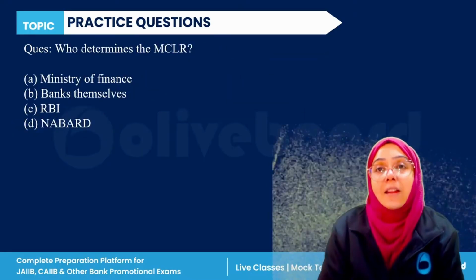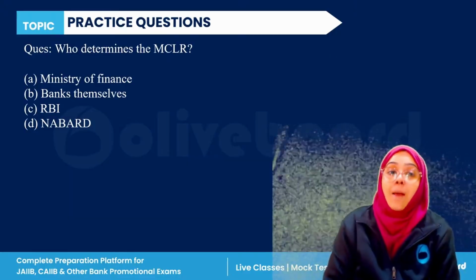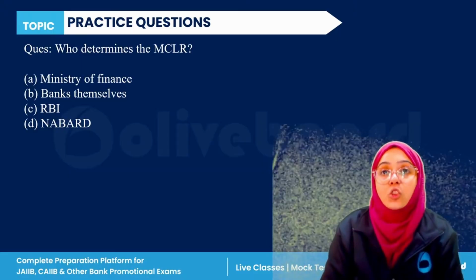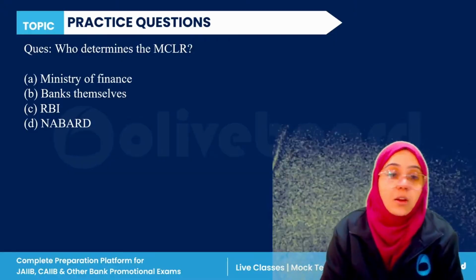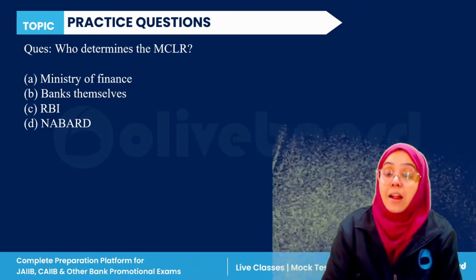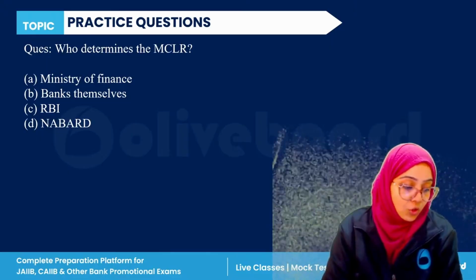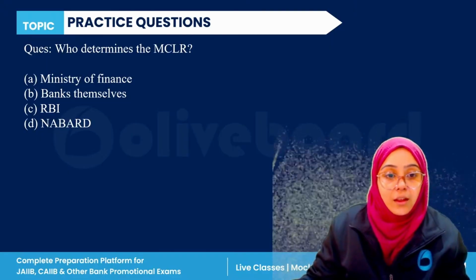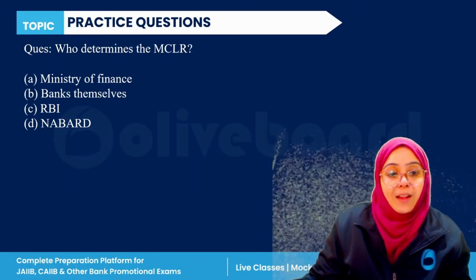Next question. Who determines the MCLR, marginal cost lending rate? Ministry of Finance, banks themselves, RBI, or NABARD? Everyone, please answer this question.